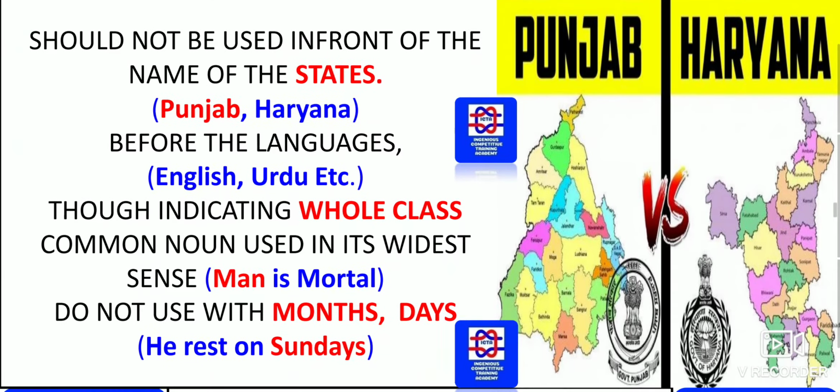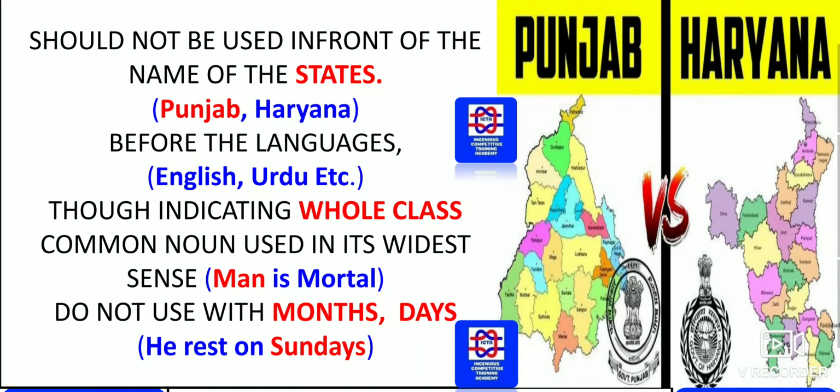Next we have, articles should not be used in front of the names of states. As you can see to the right, if we say which is the largest state area-wise, we can directly write Rajasthan, Gujarat, followed by Andhra Pradesh. These are all various things you have to remember.